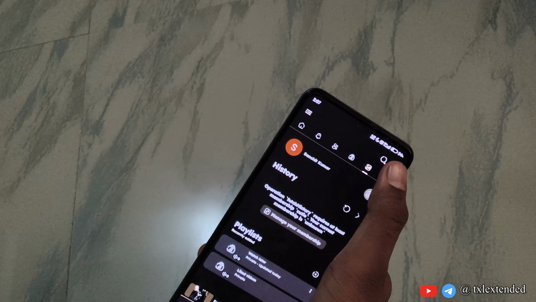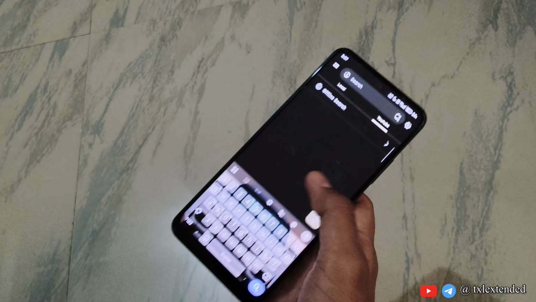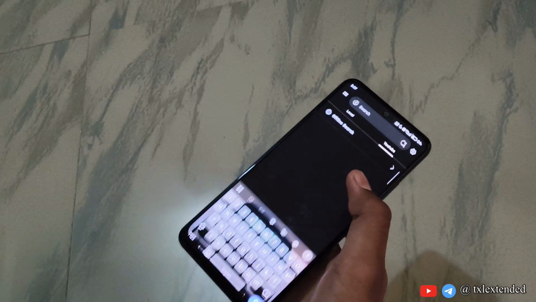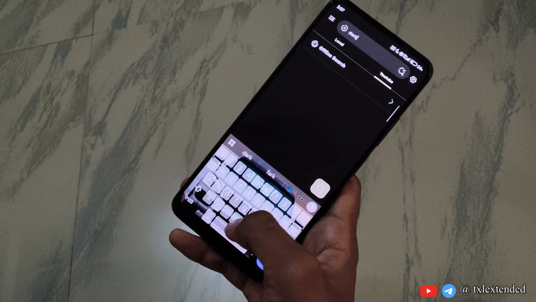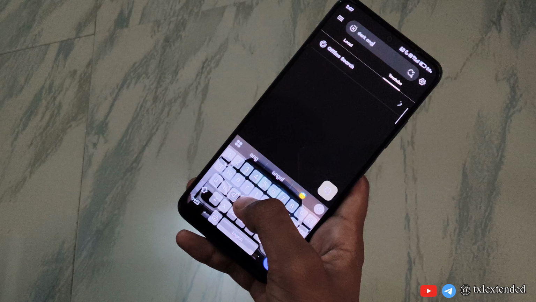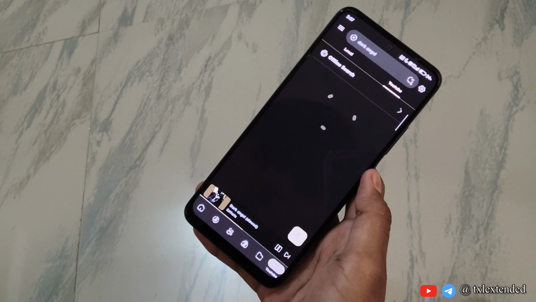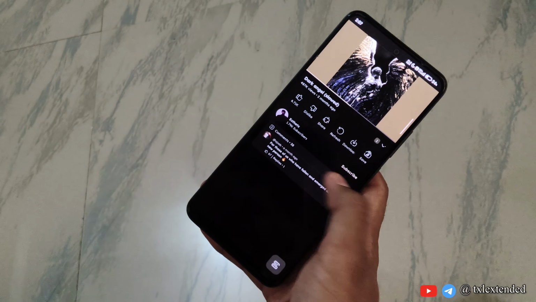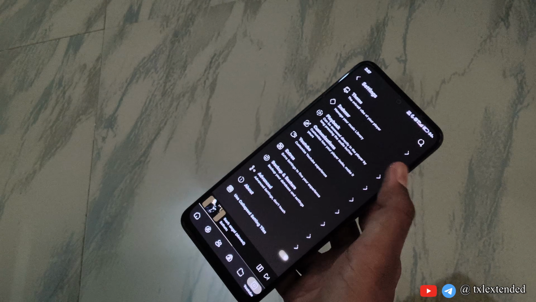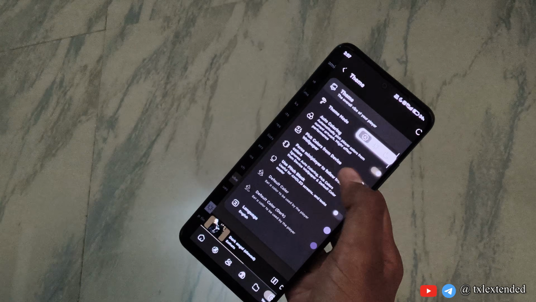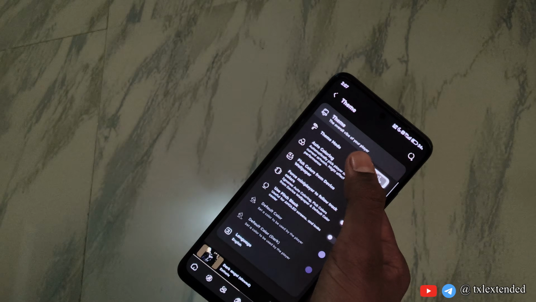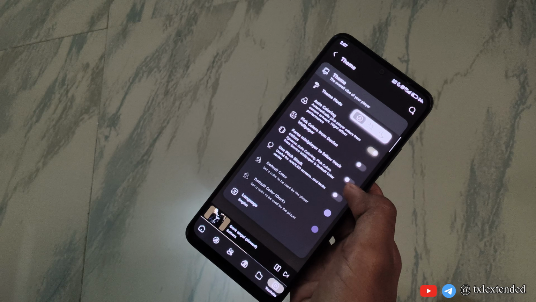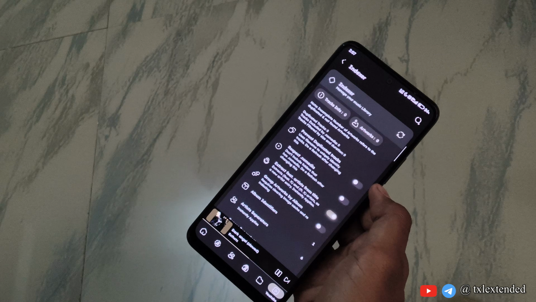If you really love this type of application that brings you a lot of features, then download this application, because I can't even explain everything in just 1 minute, as it has a lot of customization features. You can literally control every specific thing on song switching and how the specific track plays for you. And yeah, there are a lot of features, as I said.